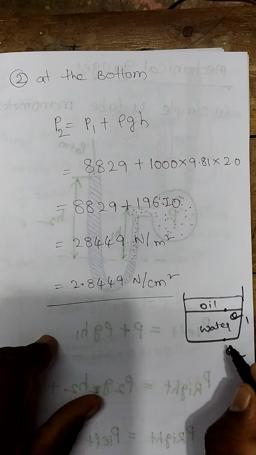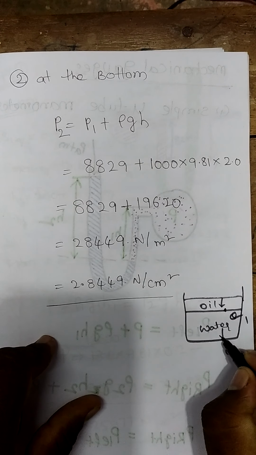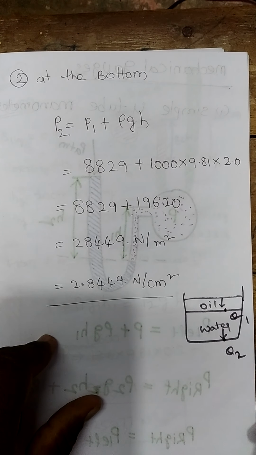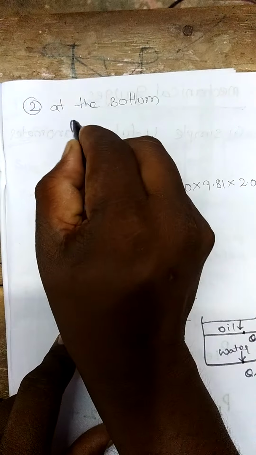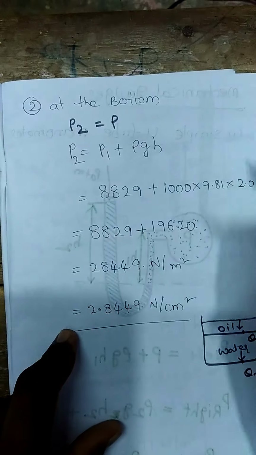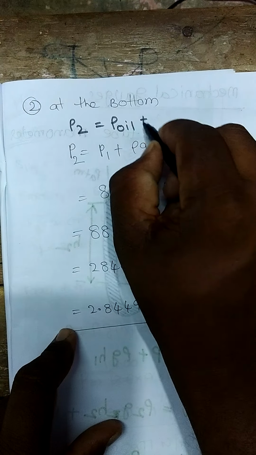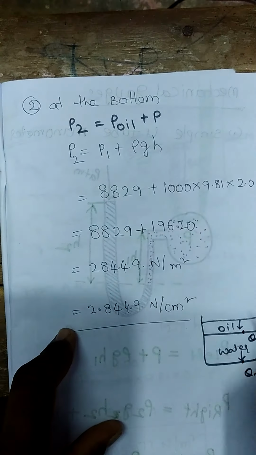So what is the pressure acting here? The pressure of oil is also acting, the pressure of water is also acting. That is clear. So we can write the pressure at the second junction, which is equal to pressure due to oil, which is P1, just we solved, plus pressure due to the water.